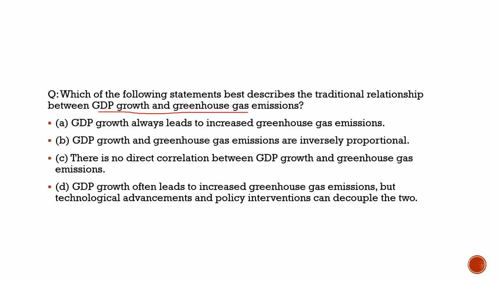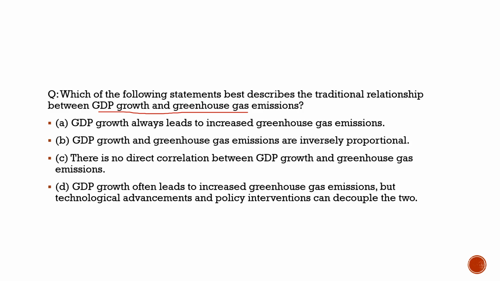Traditionally, this is the understanding. But what is this decoupling? How can we decouple greenhouse gas emission and GDP growth? By using technology and policy interventions, we can reduce the greenhouse gas emissions and at the same time increase the GDP growth. So this is in a nutshell what the article wants to say.